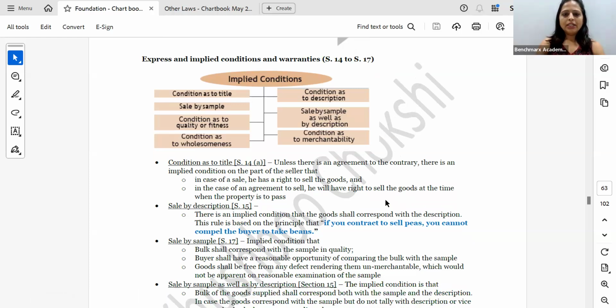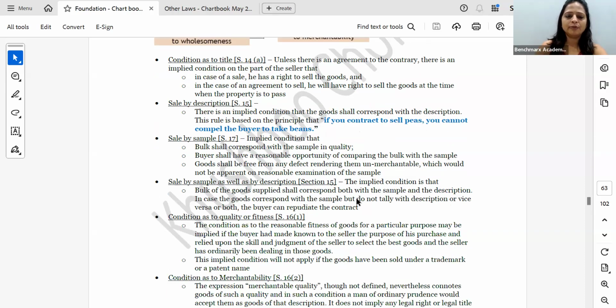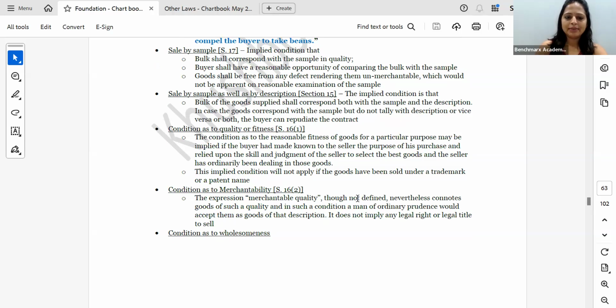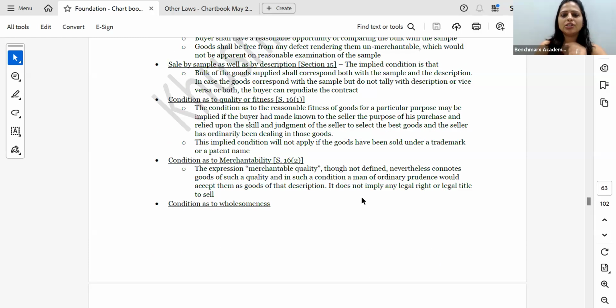Yeah, sorry. So if I've taken sale by sample as well as description, then I have to comply with the sample and it has to match the description also. Then we have condition as to quality or fitness. In these examples, I've told you to remember the examples which are there, which I have written here. Thank you. So condition as to quality or fitness, I have not given the example here, which is basically the denture example, correct?